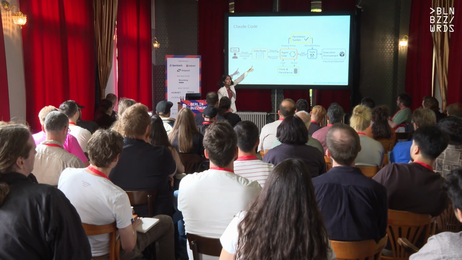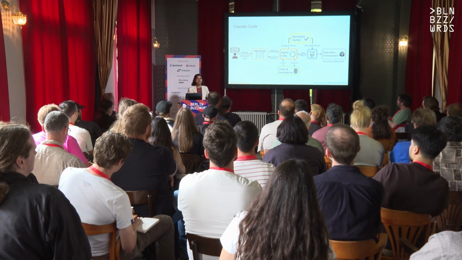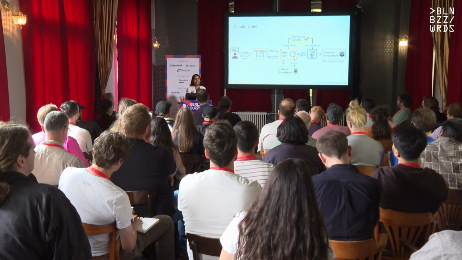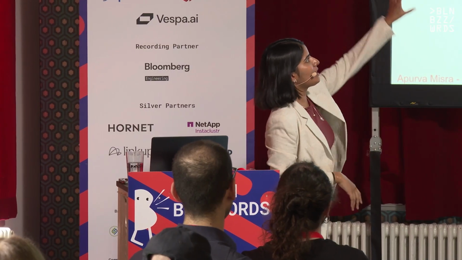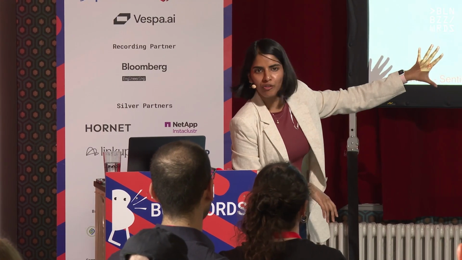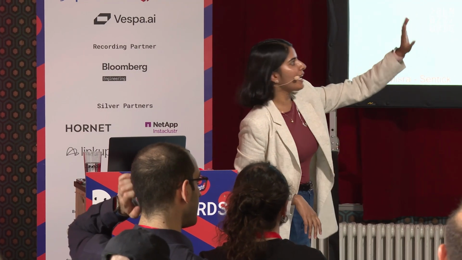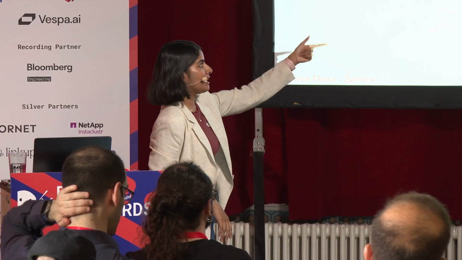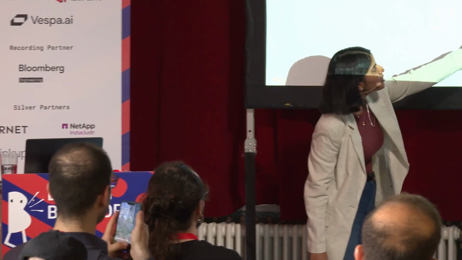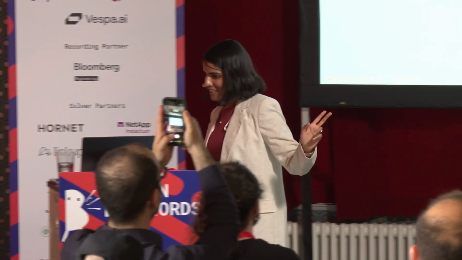So they have the permission system. What I do is dangerously skip permission. If you don't do that, it'll keep coming and bothering you with, can I run this UV command? Can I run this command? Yeah, so they have the permission system. They have a bunch of tools they've given it access to. Then there's the execution environment, and then there's the state and persistence. So this is actually the most important piece, the state and persistence.